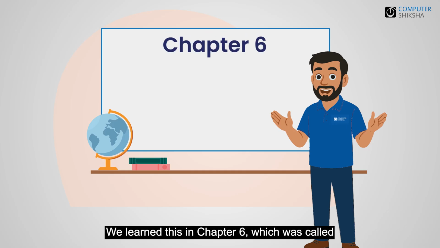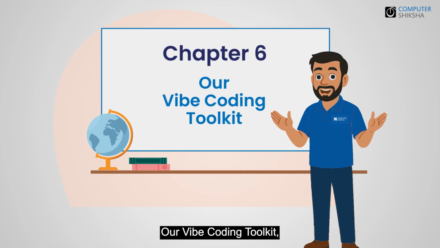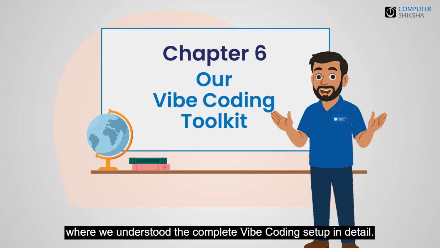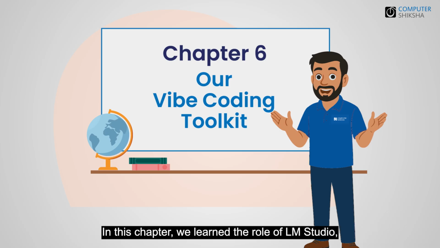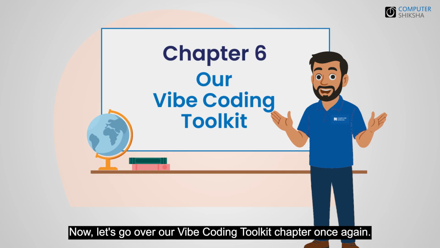We learned this in chapter 6, which was called our Vibe Coding Toolkit, where we understood the complete vibe coding setup in detail. In this chapter, we learned the role of LM Studio, VS Code, the AI model, and the browser. We saw that VS Code is where we write our prompts. Our AI model runs inside LM Studio, and the browser helps us see the final result. Now, let's go over our Vibe Coding Toolkit chapter once again.